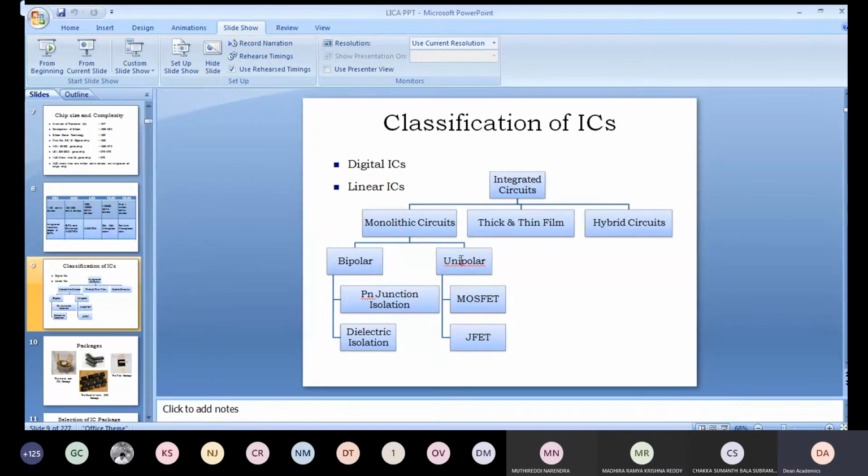What do you mean by bipolar? Current is due to both types of carriers, both majority carriers and minority carriers. There are two junctions. Okay, current direction: emitter current, base current, collector current, like that you have.